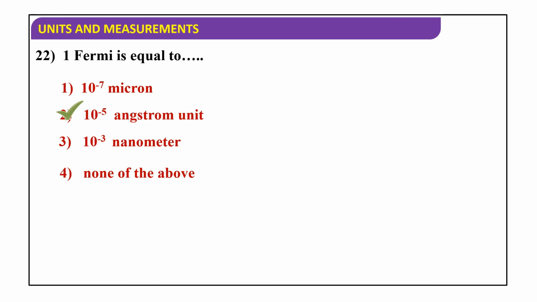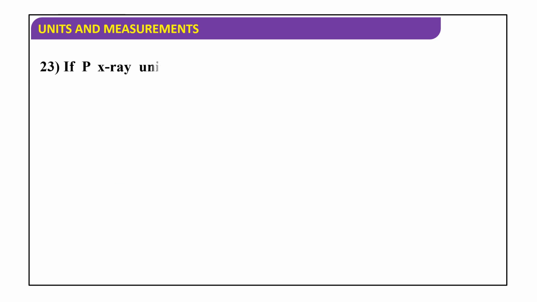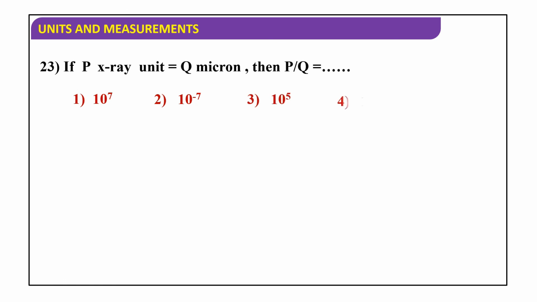Okay. Next, if P X-ray unit is equal to Q micron, then P by Q is 10 to the power of 7, 10 to the power of minus 7, 10 to the power of 5, or 10 to the power of minus 3. Here P by Q is equal to 10 to the power of 7.